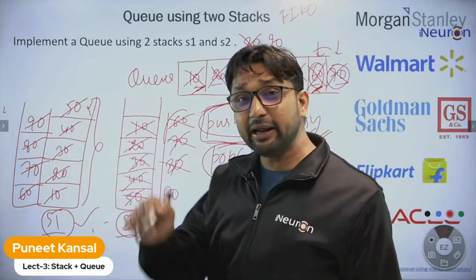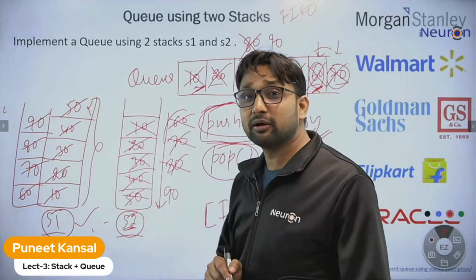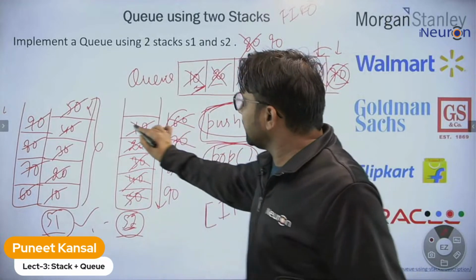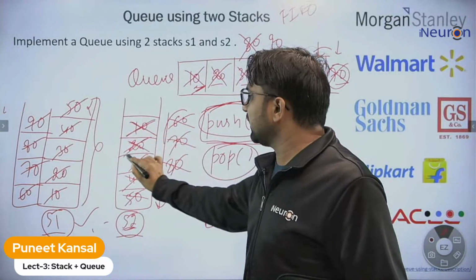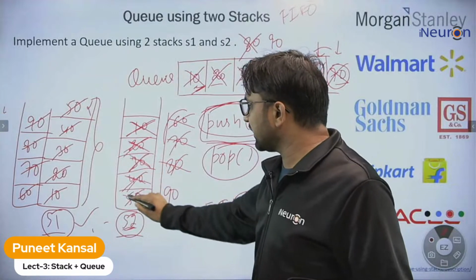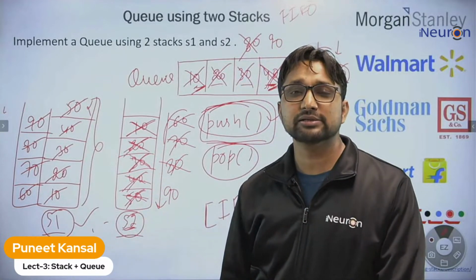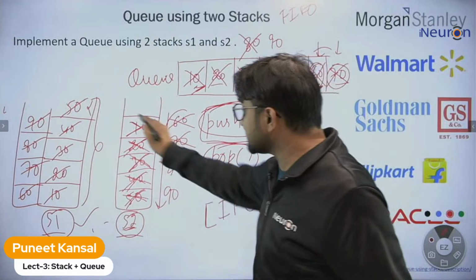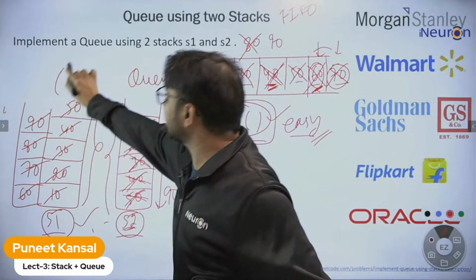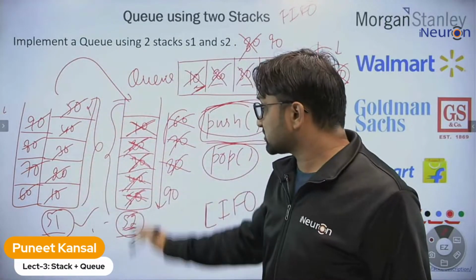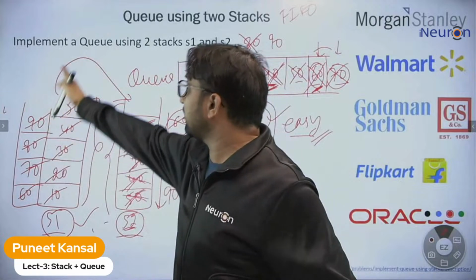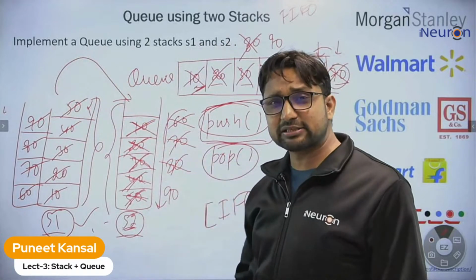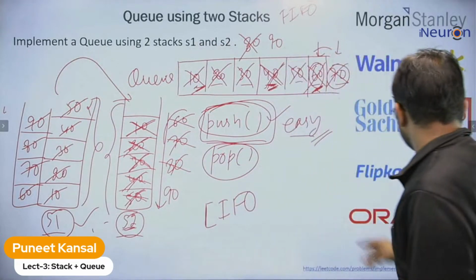And when we have to delete, how to delete? Keep deleting from stack 2 until that goes empty. If that is empty, then shift the element from here to here. If stack 2 is empty, shift the element from stack 1 to stack 2. That's it. Okay, let me write over the same stuff.